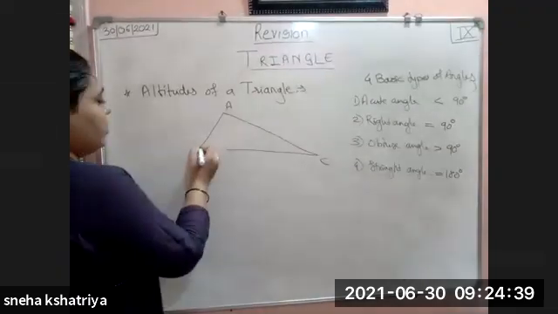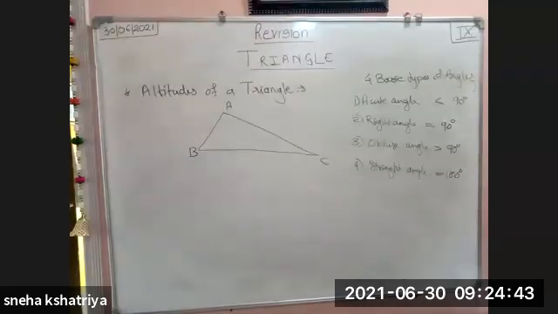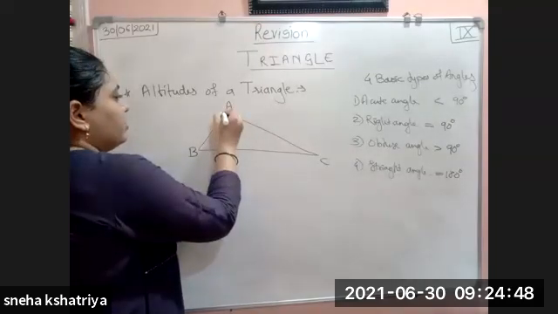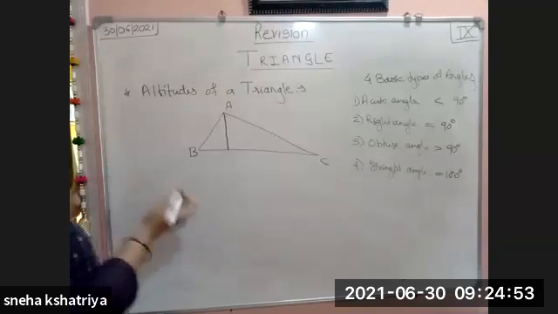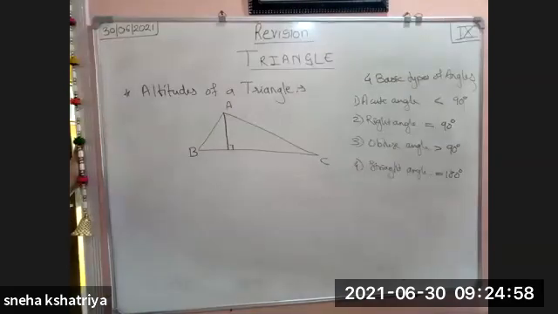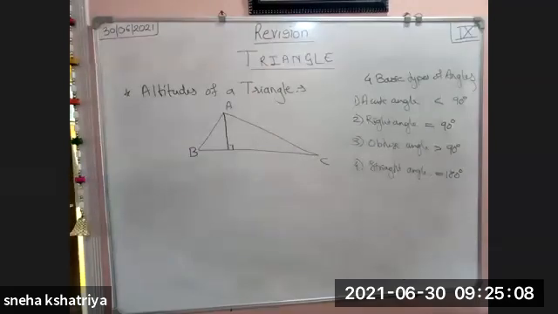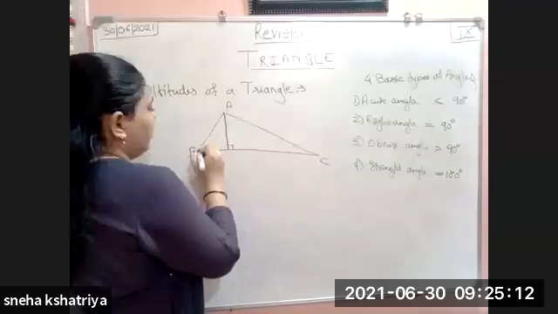Okay. So now if I draw a triangle like this ABC, and if I draw a perpendicular from any vertex to the opposite side, then that is called an altitude. A perpendicular drawn from any vertex to the opposite side is called an altitude. And we have to see the different altitudes. From B also we can draw a perpendicular.